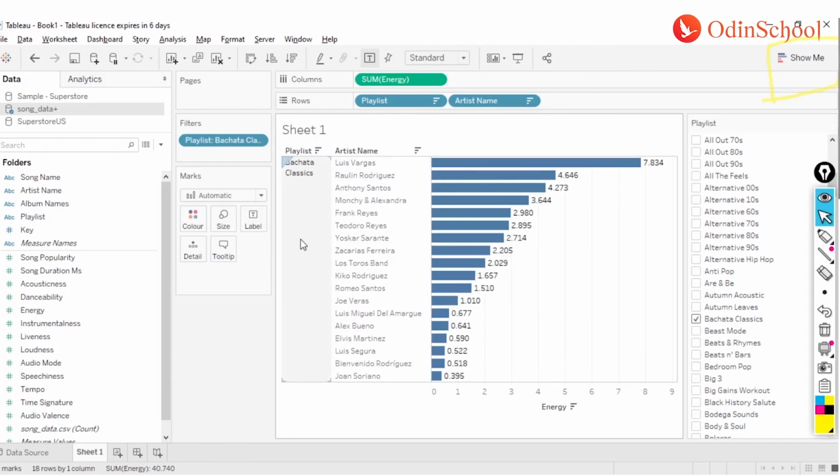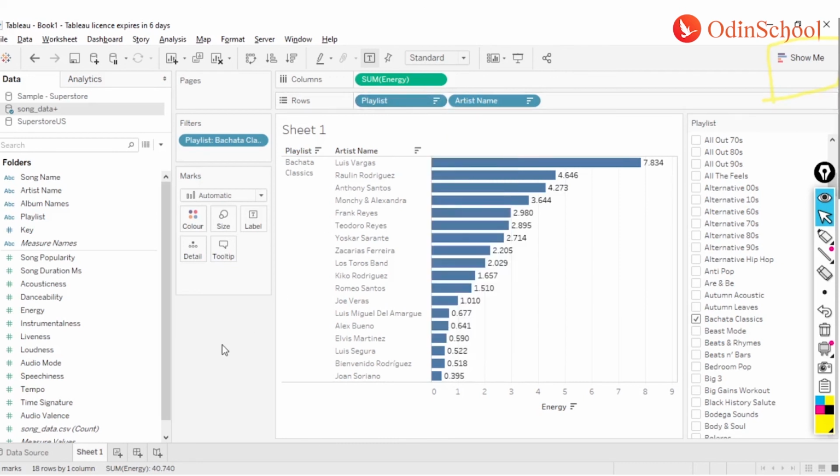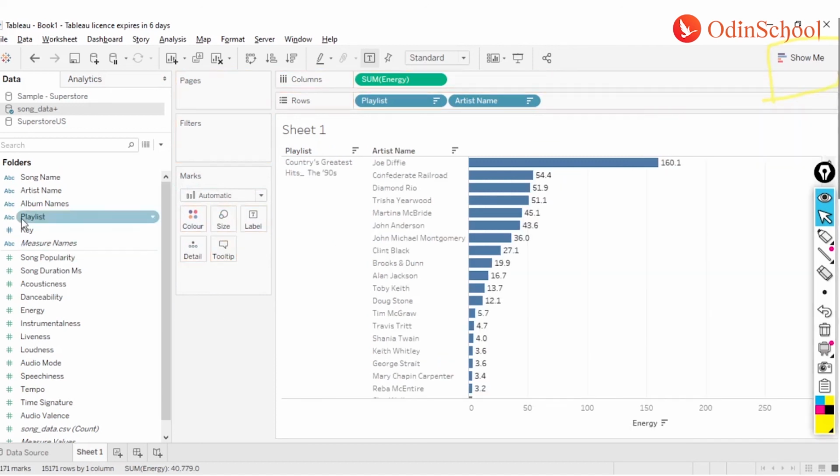Now over here, what I did is I created a filter by doing a right click on one of my dimensions. The alternative is that I can get rid of this one for now by dragging this field out of the filter shelf, and I can add it back from my normal filter from my data pane.